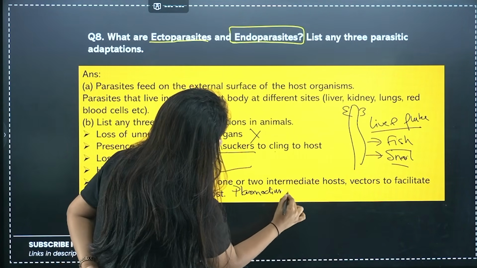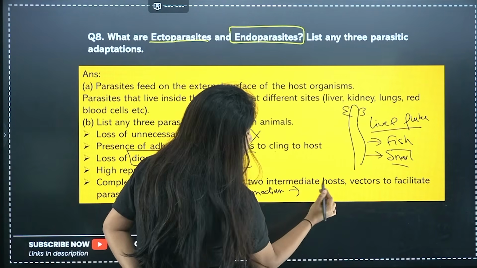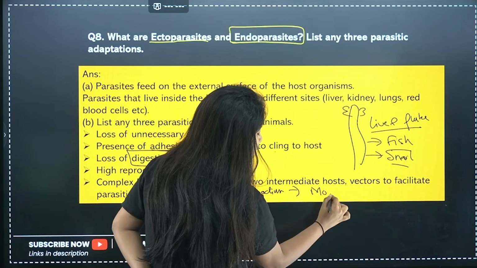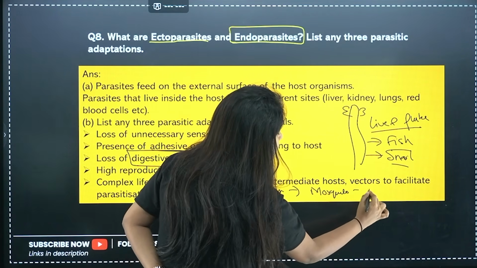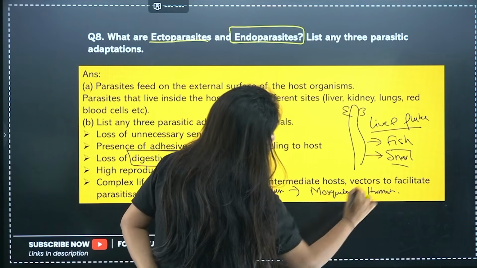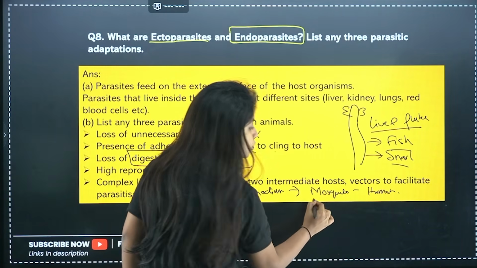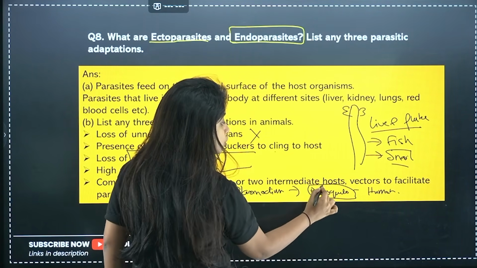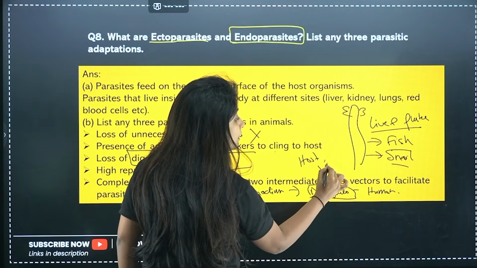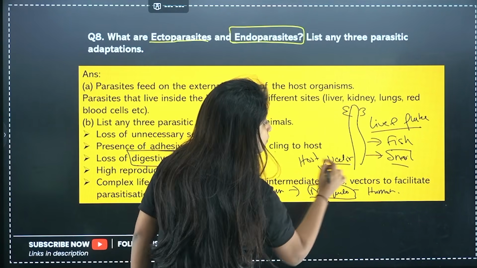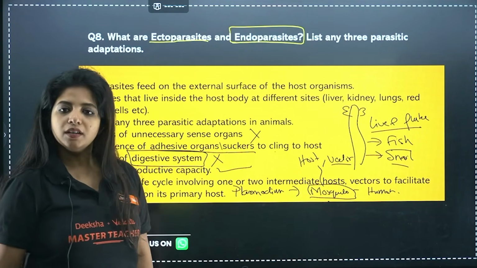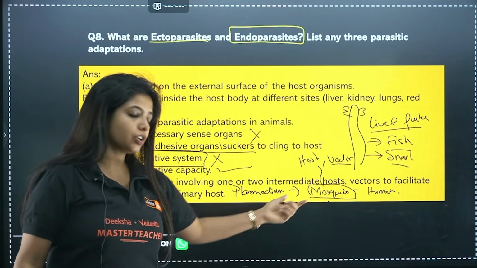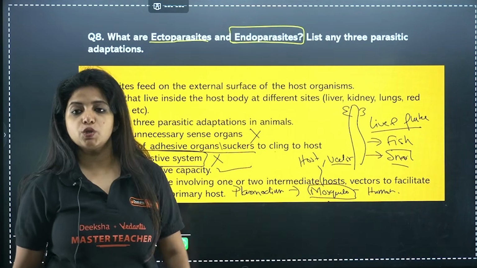You might have seen that in Plasmodium, my dear children, they first get inside the mosquito, that is the Anopheles mosquito, and then from there they get inside human beings. So the mosquito is definitely a host, and it also acts like a vector. Vector as in someone who will carry the organism. So the mosquito is both a vector and a host, and then it passes to the next host, that is human beings.